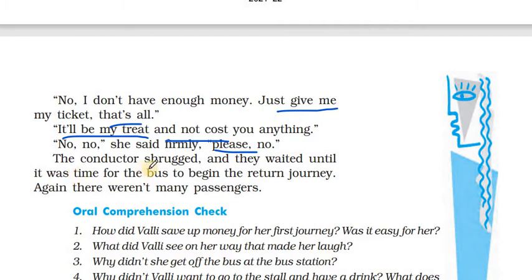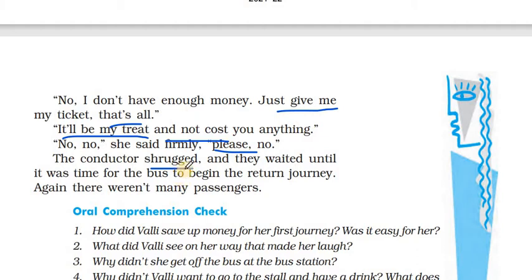The conductor shrugged. Shrugged means just lifting up your shoulders to convey your disbelief, or that you're surprised. So the conductor is surprised and he could not believe why this girl has come so far into the bus, and again she's not even venturing out and is again taking the return ticket.